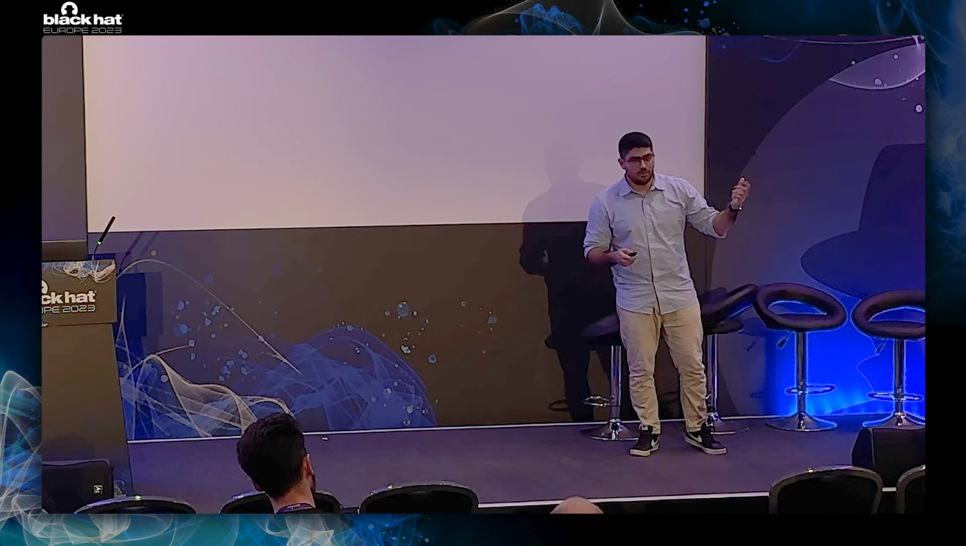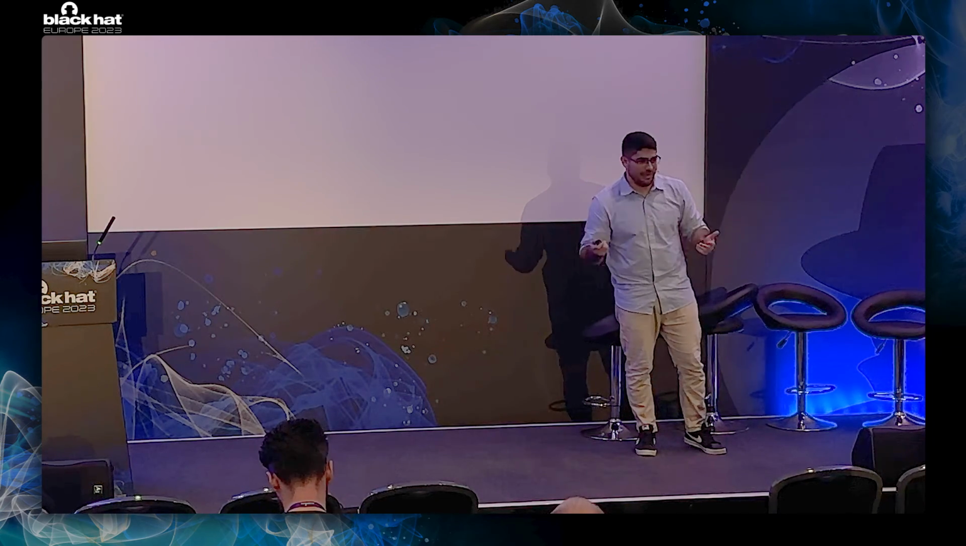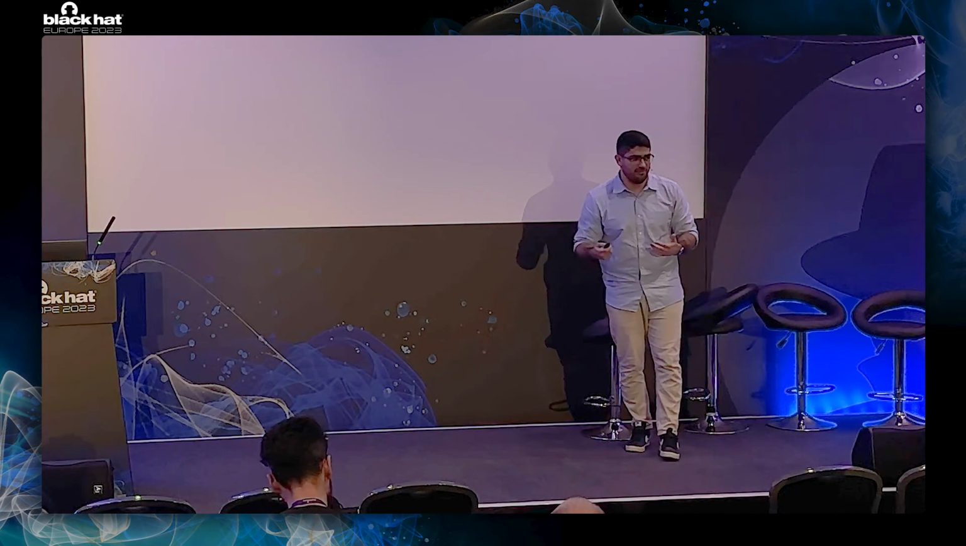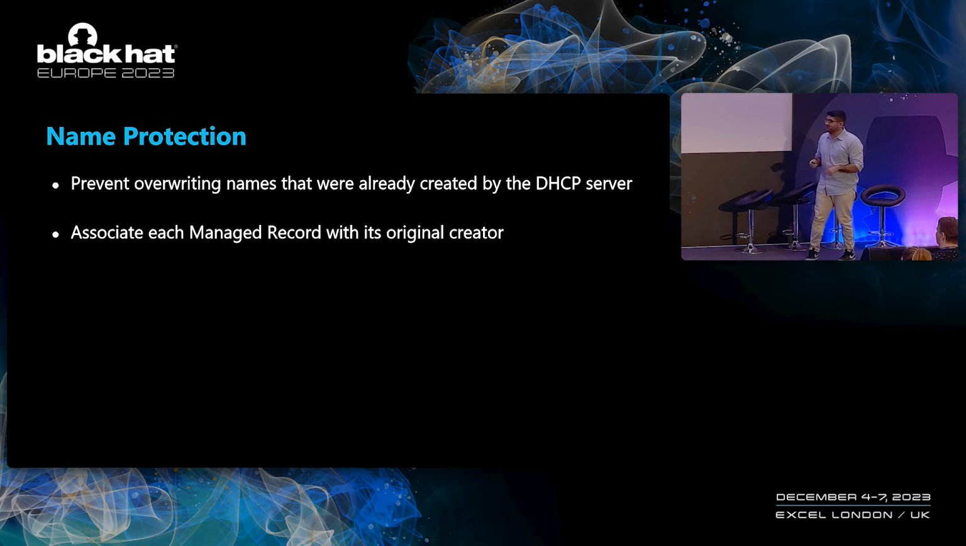If you recall, we have previously said that if one DHCP client requests a name from the DHCP server, there is nothing to stop another DHCP client from requesting the same name and having the DHCP server overwrite it. This is the managed record overwrite attack that we've previously described. So what name protection does in order to prevent this attack is associate each managed record with the original client that created it. And now, if I attempt to overwrite a DNS record that is owned by another client, the DHCP server will not let me do that.